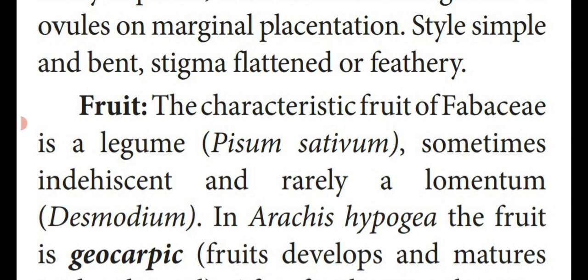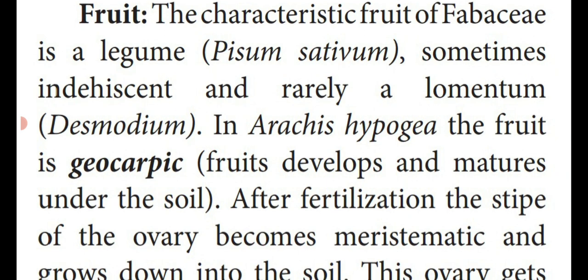In some plants, like Arachis hypogaea, that is peanut, the fruit is geocarpic. Carpic means fruit or seed. The seed which is produced inside the soil or earth region, isn't it? That is said to be geocarpic. Dear students, what is a geocarpic fruit? Give an example. This is an important 2-mark question.